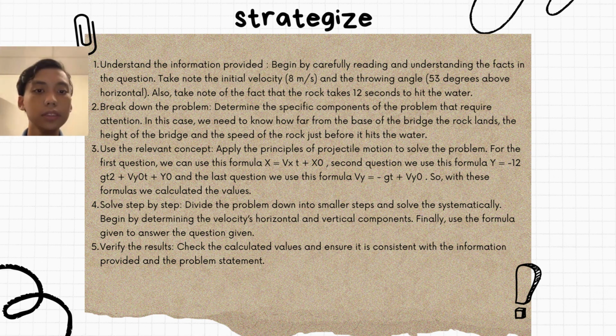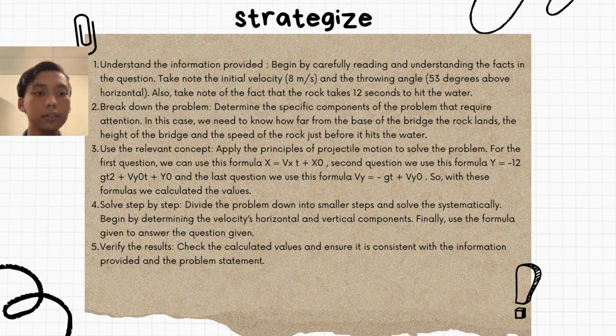Next one, solve step by step. Divide the problem down into smaller steps and solve them systematically. Begin by determining the velocity, horizontal and vertical components. Finally, use the formula given to answer the question given. Lastly, verify the result. Check the calculated values and ensure they are consistent with the information provided and the problem statement.